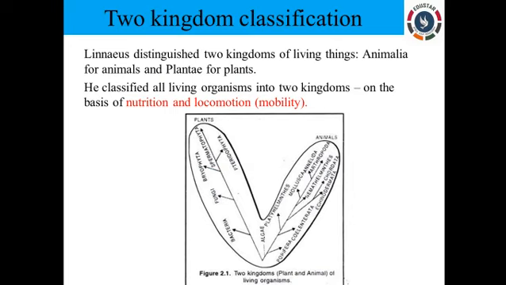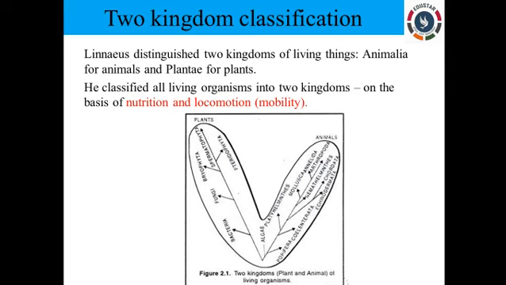But this gave confusion to many scientists because he left out so many organisms. For example, take euglena, which has the properties of both plants and animals. Euglena can perform the process of photosynthesis, but there is an absence of a cell wall, the same as in animals. But he didn't place euglena anywhere.